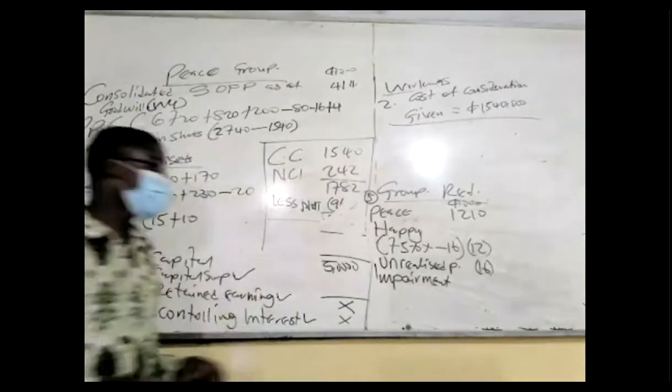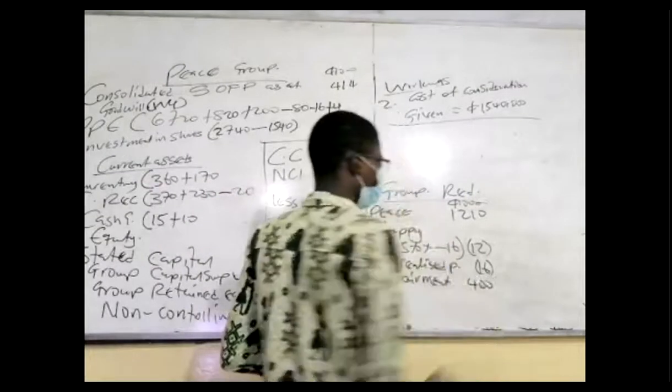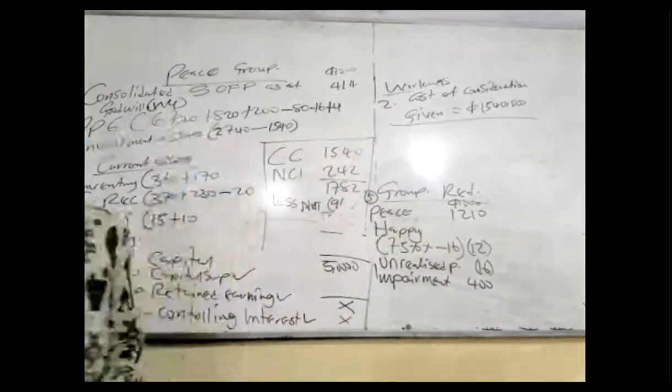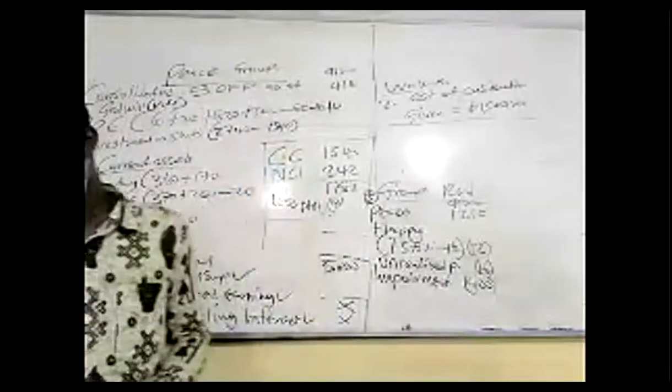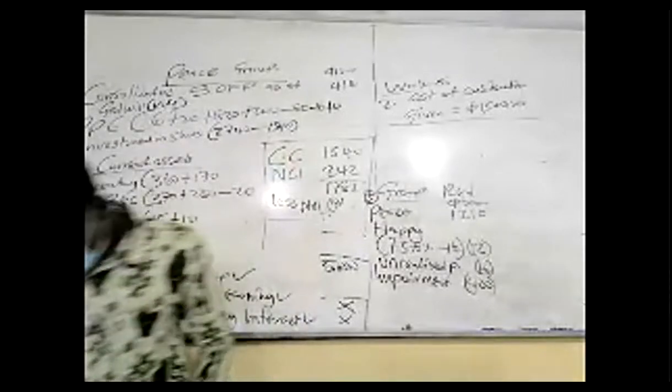Impairment is on the right. Charge all to Peace because I really want to use the proportionate interest method. Proportionate interest method.